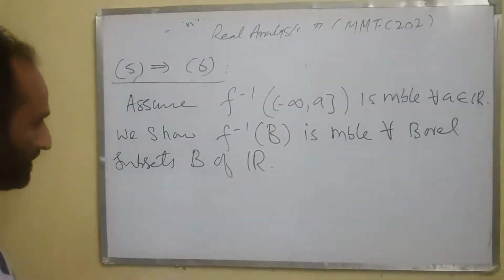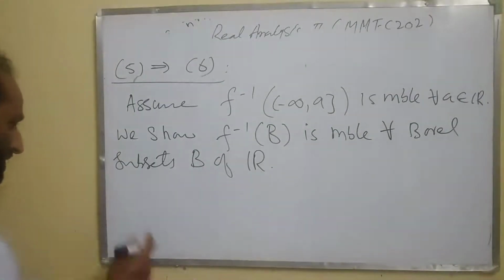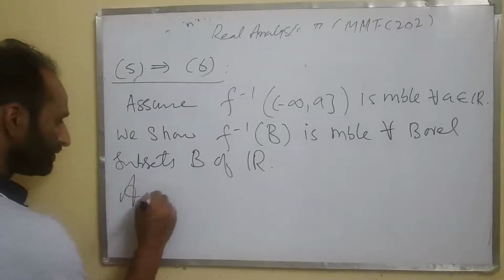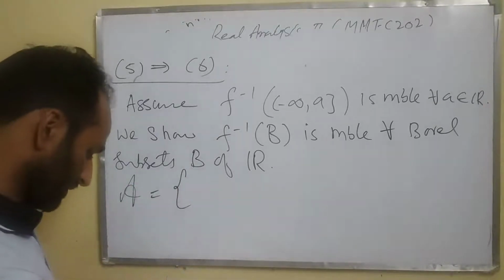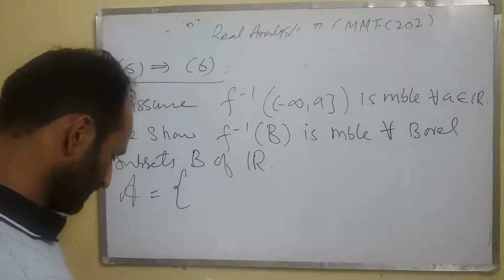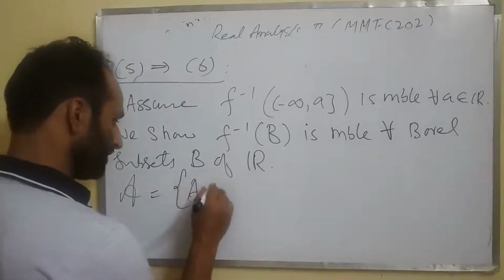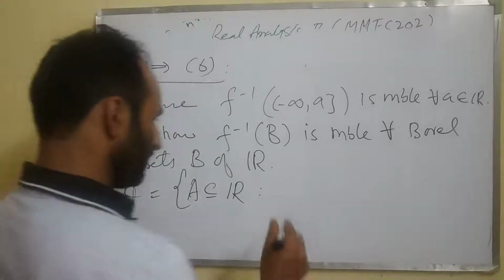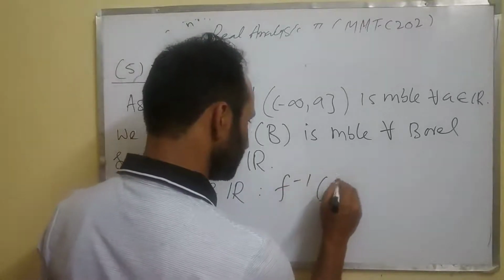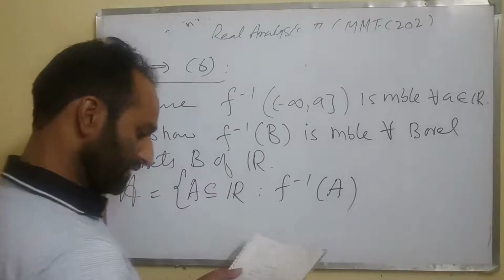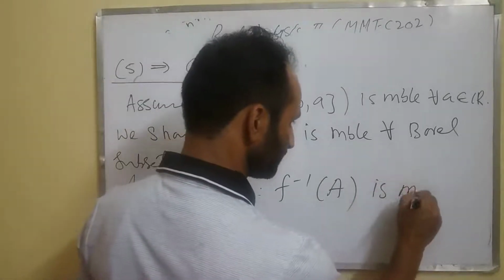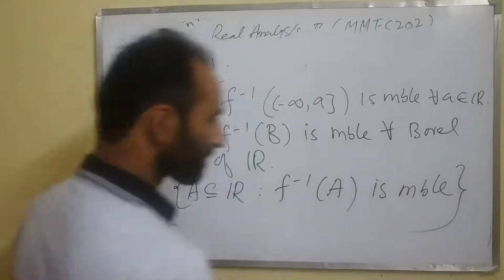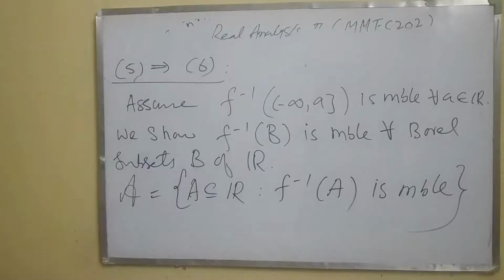So how do we do this? We take the following class. Let's take this cursive A. Cursive A is the collection of the following subsets A of R such that f inverse of A is measurable. Okay, this is the class.